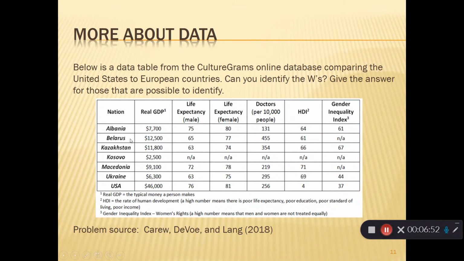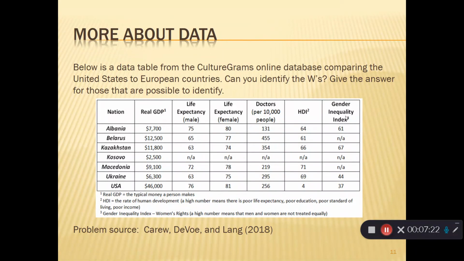I'm studying Albania, Belarus, Kazakhstan, Kosovo, Macedonia, Ukraine, USA. What are the variables listed here at the top? We are looking at the gross domestic product, the life expectancies for men and women, the doctors per 10,000 people, the rate of human development, I'm getting from right down here, right? And the gender inequality index.